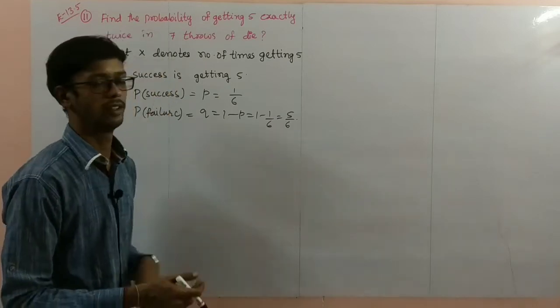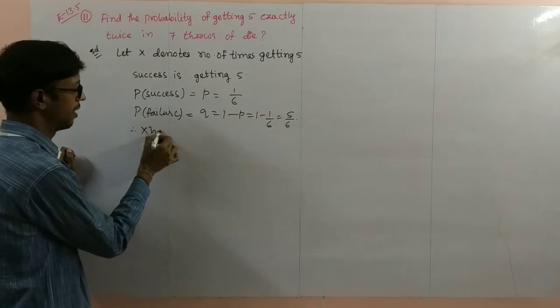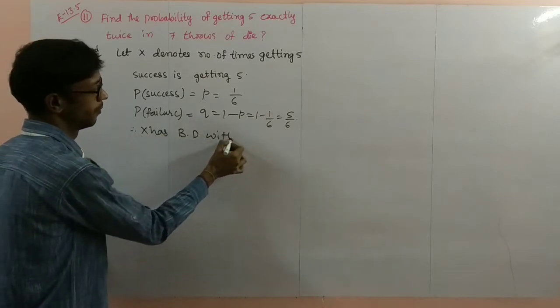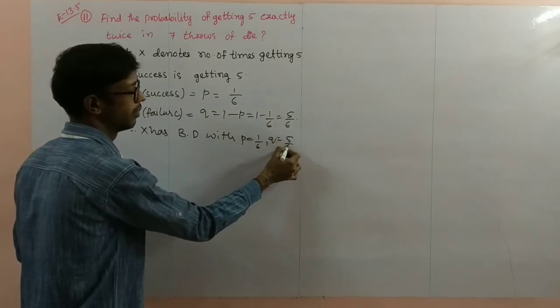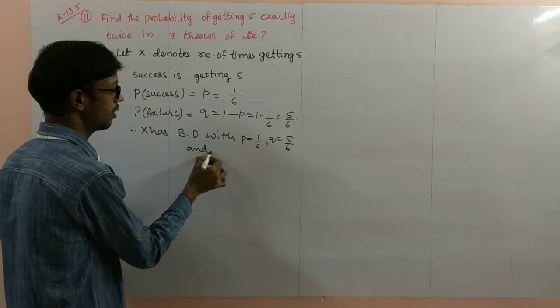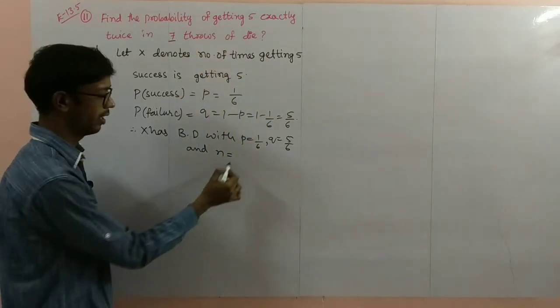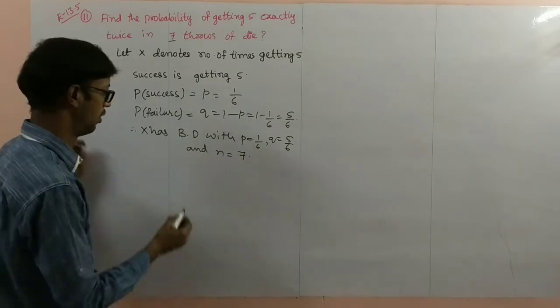So 5 by 6. Therefore, x has a binomial distribution with p equal to 1 by 6, q equal to 5 by 6, and n equal to the number of trials, which is 7.